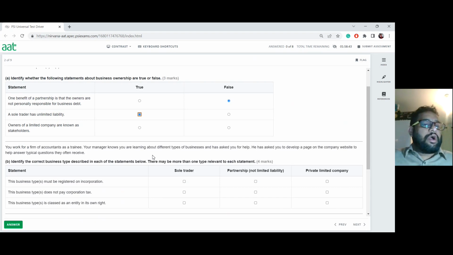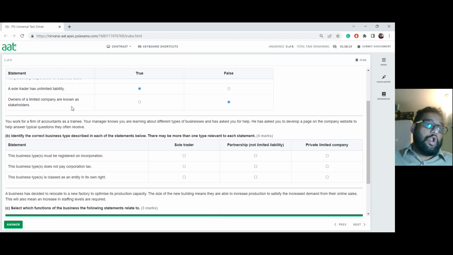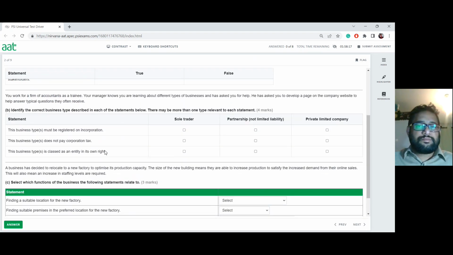Owners of a limited company are known as stakeholders. That's not right. We call them shareholders, not stakeholders. That is simply a misdirection there, so just be aware of it. A stakeholder means somebody who has any interest in the business, either internally or externally. Owners of a limited company are known as shareholders, so they are not known as stakeholders.